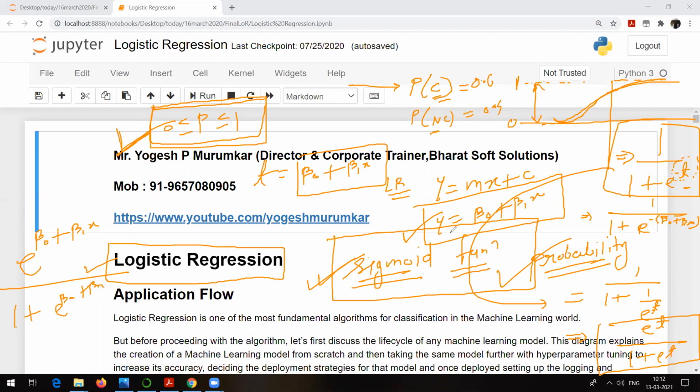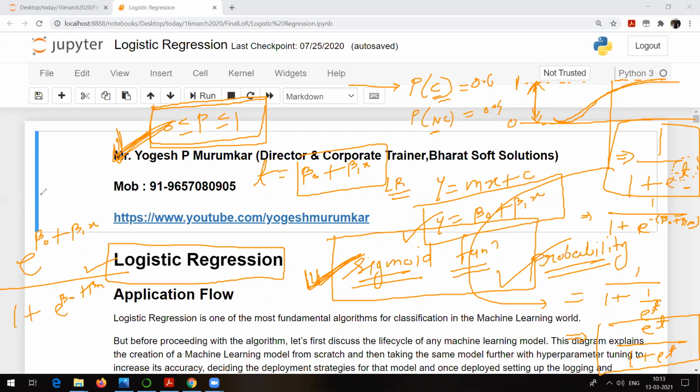Now I am trying to talk about why the sigmoid function is used for logistic regression. One reason is that logistic regression makes use of the probability concept, and probability values lie between 0 and 1. So the sigmoid function always gives you values between 0 and 1. This is the first reason why the sigmoid function is used.